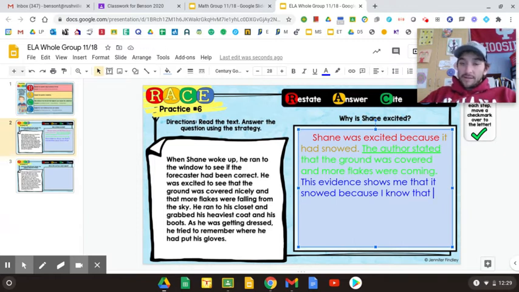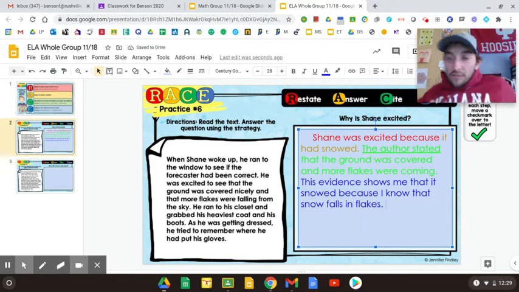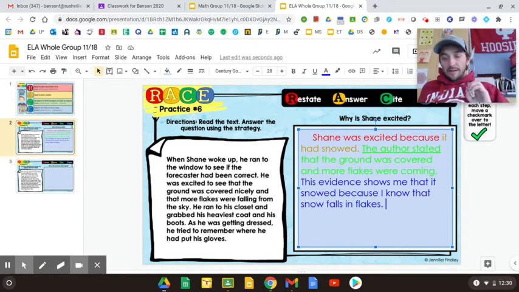All right, the evidence shows me that it snowed because I know that snow falls in flakes. All right, so that's your complete paragraph. Shane was excited because it had snowed. That's your restate and your answer. The author stated that the ground was covered and more flakes were coming. That's your evidence, that main piece that I pulled from that story that let me know how I know it snowed. Then I have to explain this. The evidence shows me that it snowed because I know that snow falls in flakes.